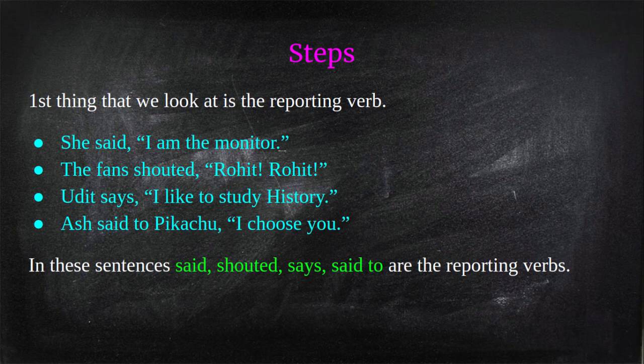In all these sentences, these are the reporting verbs. Now, reporting verbs are important when we change from direct to indirect. Look at the tenses of the reporting verbs. Here, said, shouted, and said to are in the past tense.